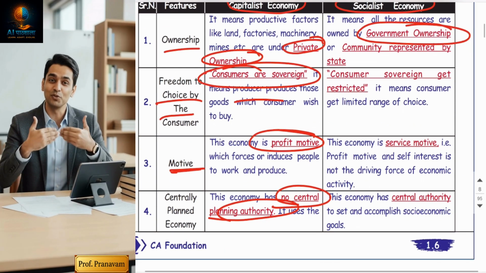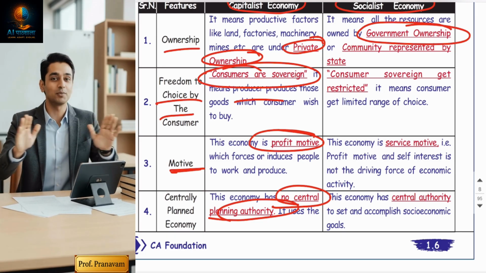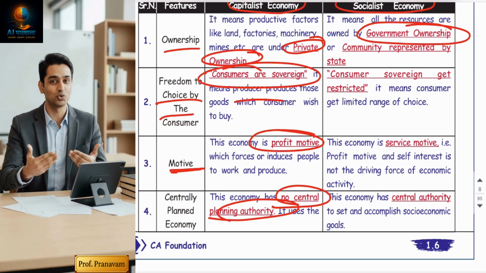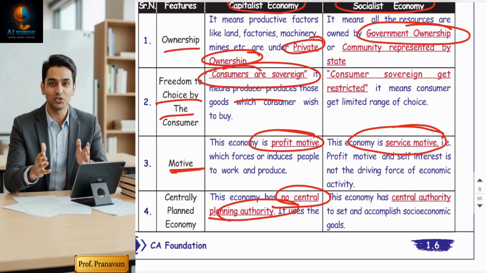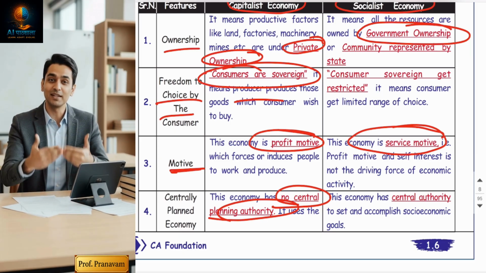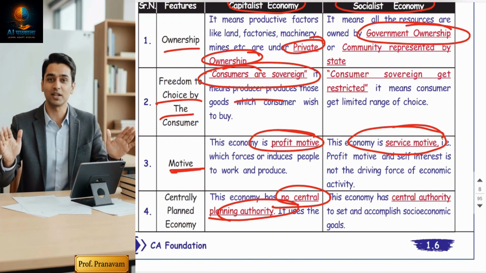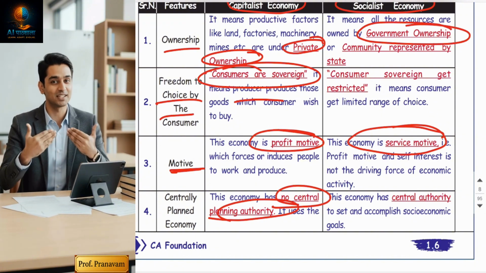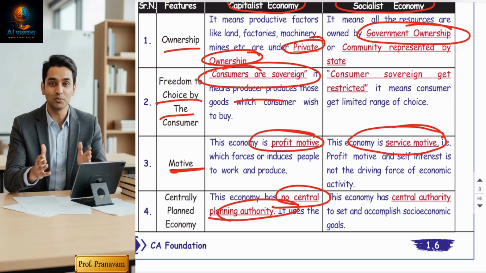So if government ownership is there, social ownership is there, what will be the motive? Of course, point number three, service motive will be there. No profits. The government will always work for the benefit of the country, not for a few people. Selfishness will not be there. Service will be the intention.